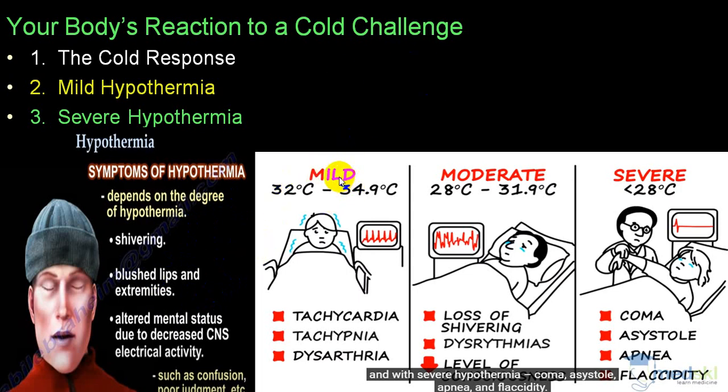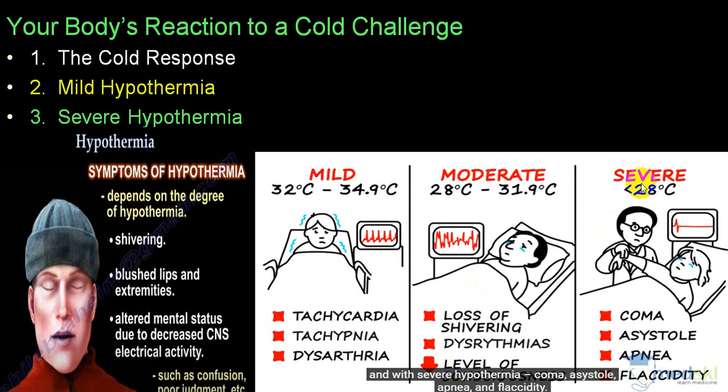In a very, very early stage, that is a cold response, you will have tachycardia, tachypnea and dysarthria because of shivering. But when it becomes moderate, now shivering becomes less. You will start developing effect on heart in the form of arrhythmias, and you will have an altered level of consciousness.